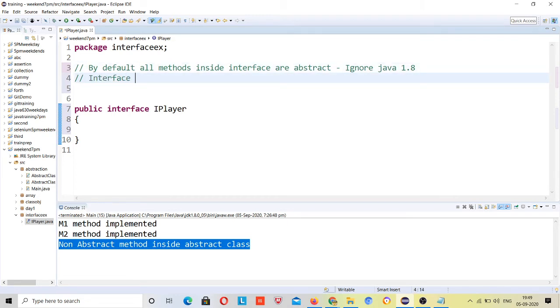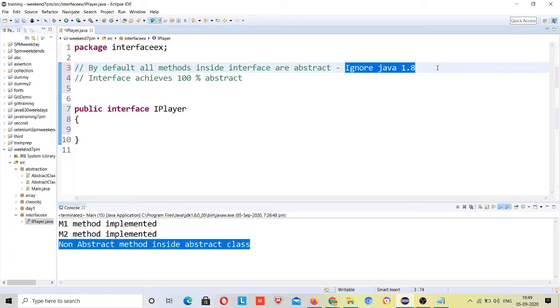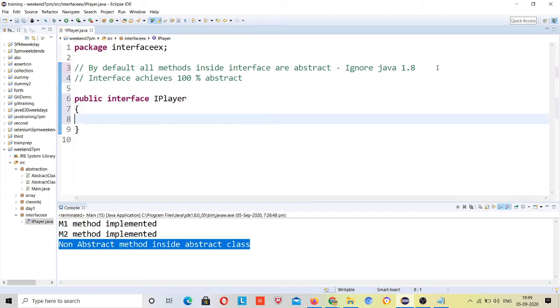So an interface achieves 100% abstraction. Why do we say that? Just because all the methods are abstract. If all the methods are abstract, then the interface achieves 100% abstraction. But after Java 1.8, an interface can have non-abstract methods like static and default methods. So from the day Java 1.8 was introduced, the interface no longer achieves 100% abstraction, right?